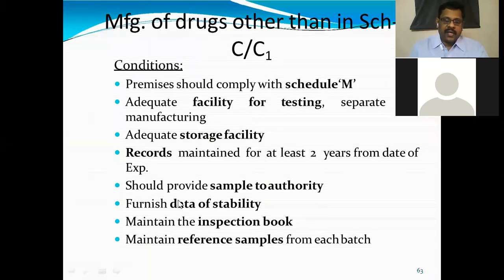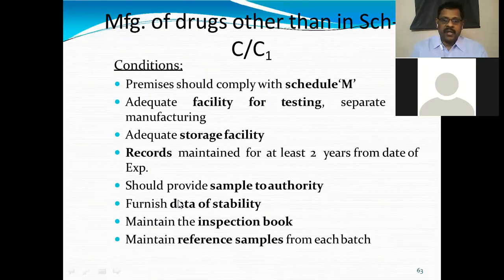Furnish data of stability. That means we will keep some samples from each batch for shelf life study. So we take samples every month and analyze the content, whether it is having the same content as it is mentioned, the expiry date in the product, or any deterioration occurs. That all we monitor. That is called safety related data.